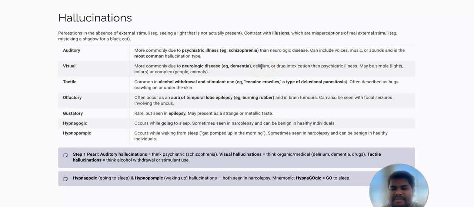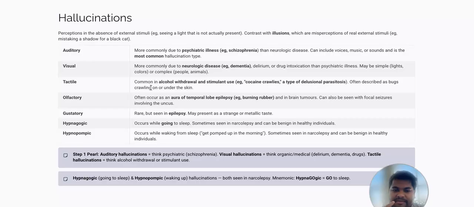Visual hallucinations can be simple, like seeing lights and colors when there is no light or color in front of you, or sometimes they may be complex, like seeing actual people or animals. Okay, that is visual hallucinations. And tactile hallucinations are common in alcohol withdrawal and stimulant use. Example, again, we say cocaine crawl is a type of delusional parasitosis, often described as bugs crawling on or under the skin. So this is an example of tactile hallucinations, seen in alcohol withdrawal and sometimes with cocaine use.